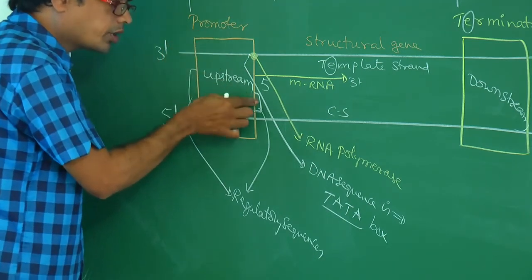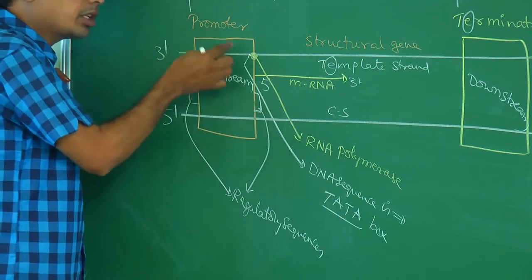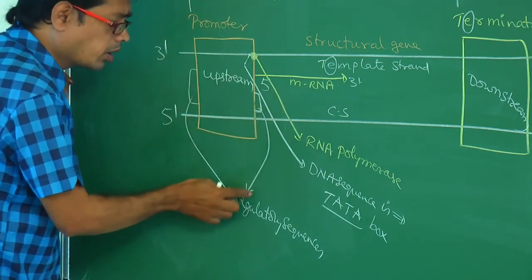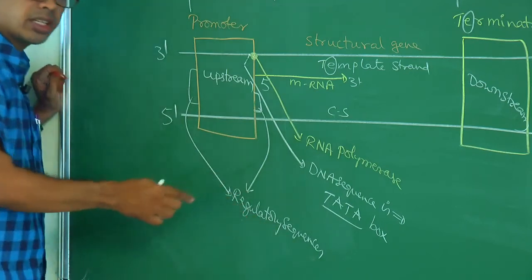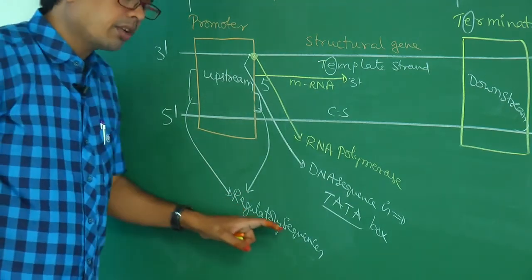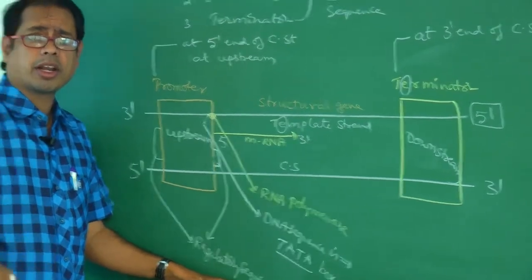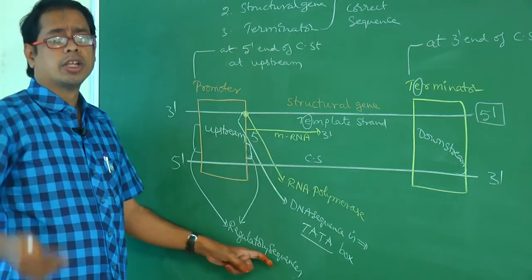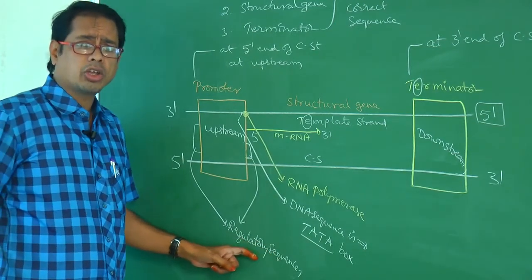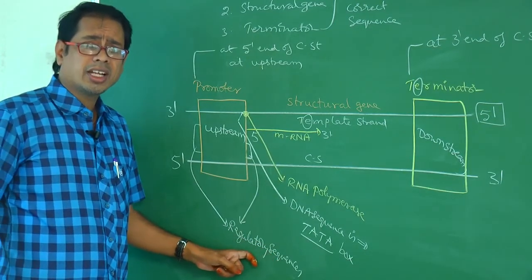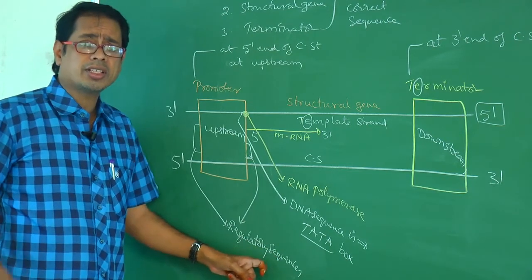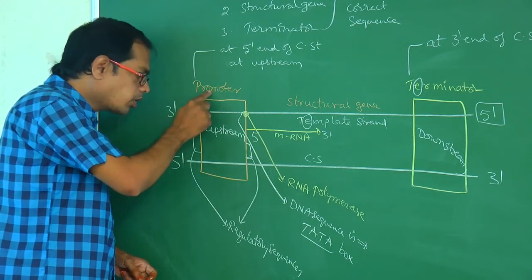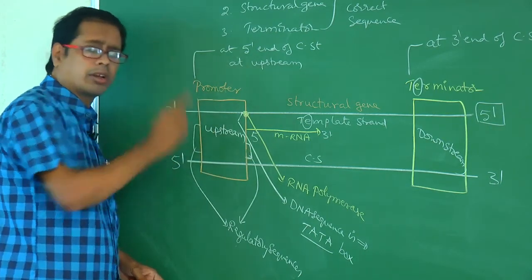Downstream means end of the promoter. So both at upstream and downstream of the promoter, regulatory sequences are present, which are nothing but regulatory genes which produce regulatory proteins.